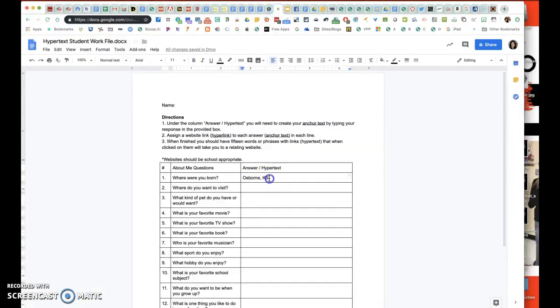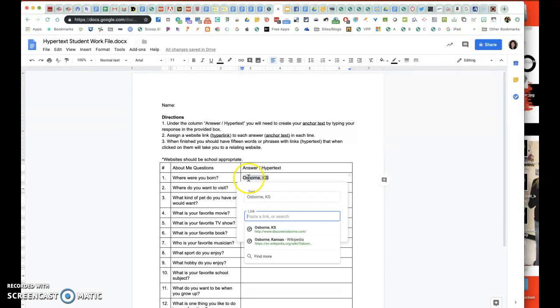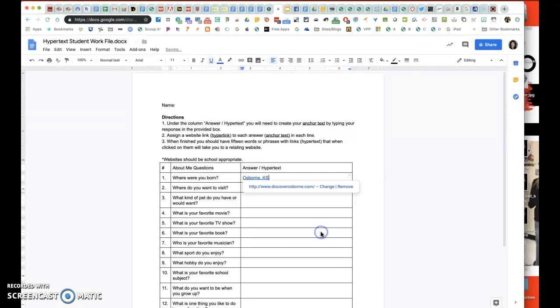And then now, if I highlight my answer and do a Control K, it's going to pop this up, and all I'm going to do is paste in the link. And then when I say apply, it's now made that clickable to go to my answer. And so then same thing just throughout all of them. So what I'm looking for is appropriate websites and that you hyperlinked all of your answers to a website.